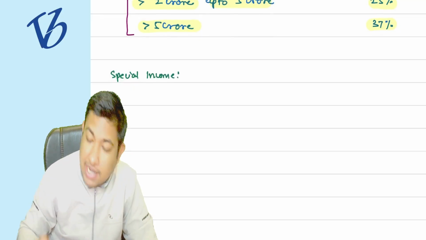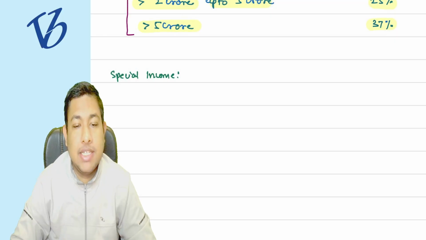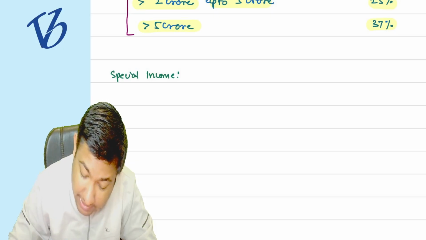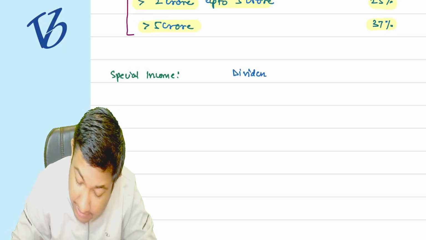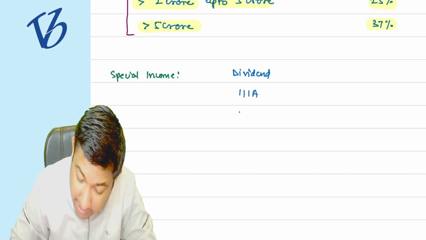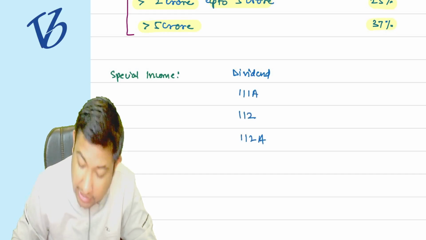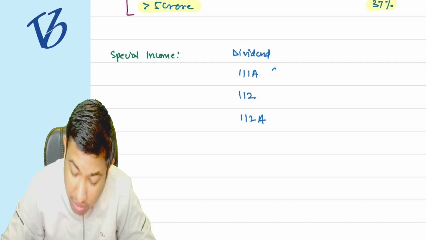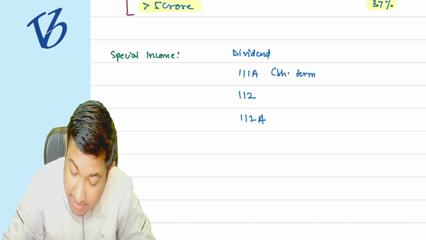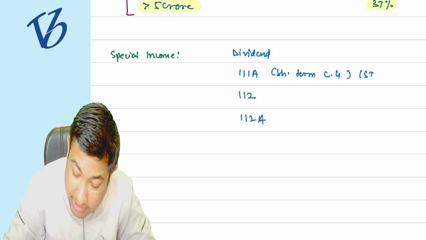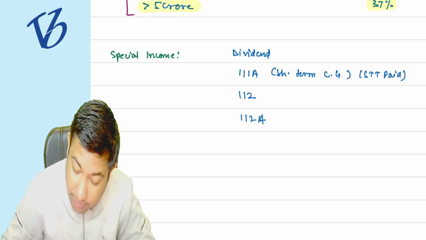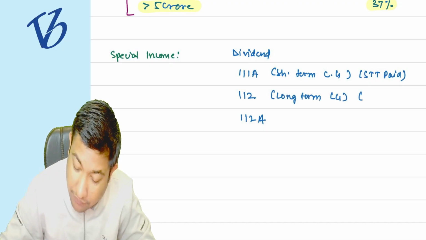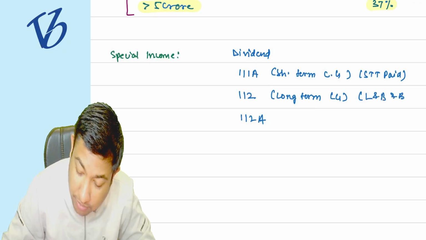There are a few kinds of income which the government has said are special income, like dividend income, and income from 111A, 112, 112A. 111A is short term capital gain on which STT is paid. 112 is long term capital gain, from land and building and both.